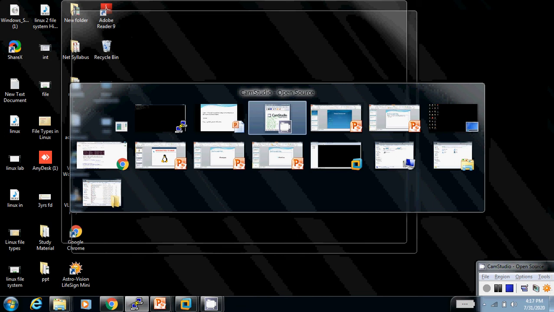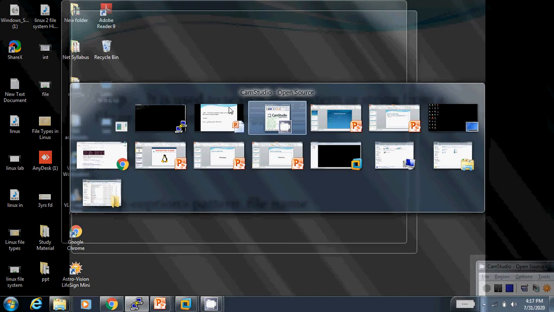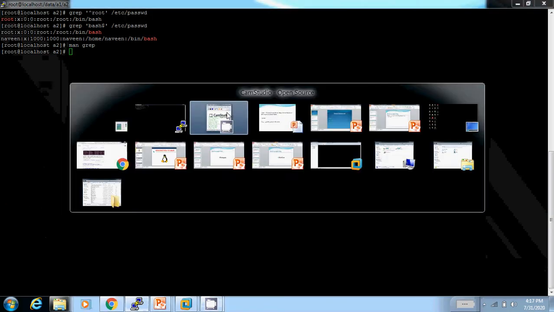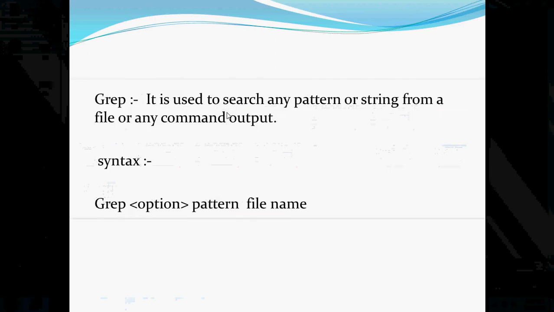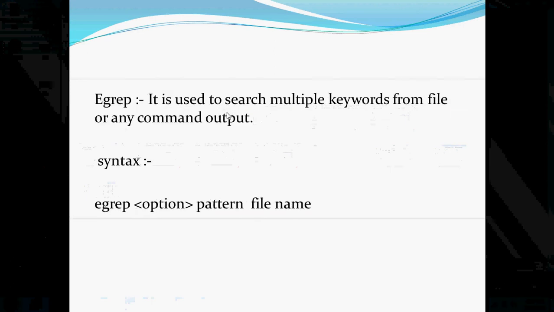Now the next command is the egrep command. It is used to search multiple keywords from a file or any command output. It works similarly to the grep command, but in grep we can search only a single keyword.